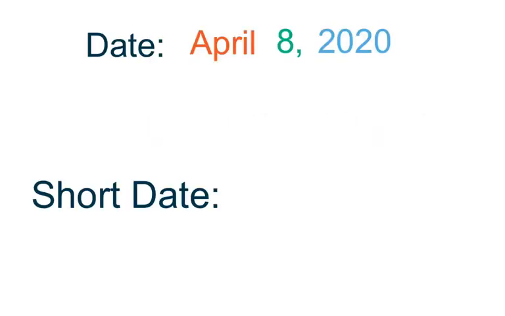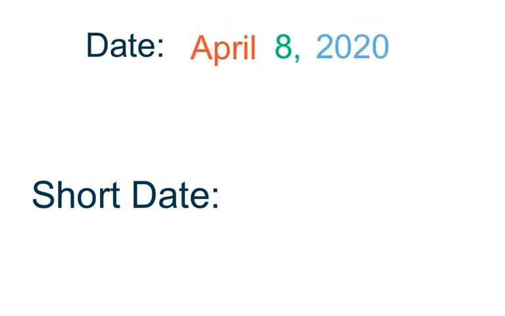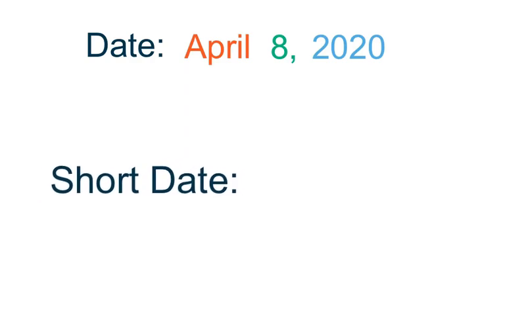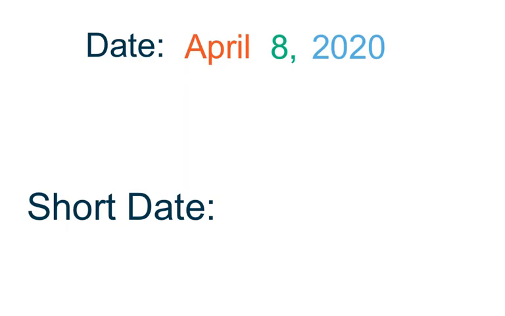Let's look at the date today. Today's date is April 8th, 2020. April is the month, 8 is the day, and 2020 is the year. What is that called? If you said comma, nice job. The comma goes after the day and before the year. Your challenge is to turn April 8th, 2020 into the short date using only numbers.